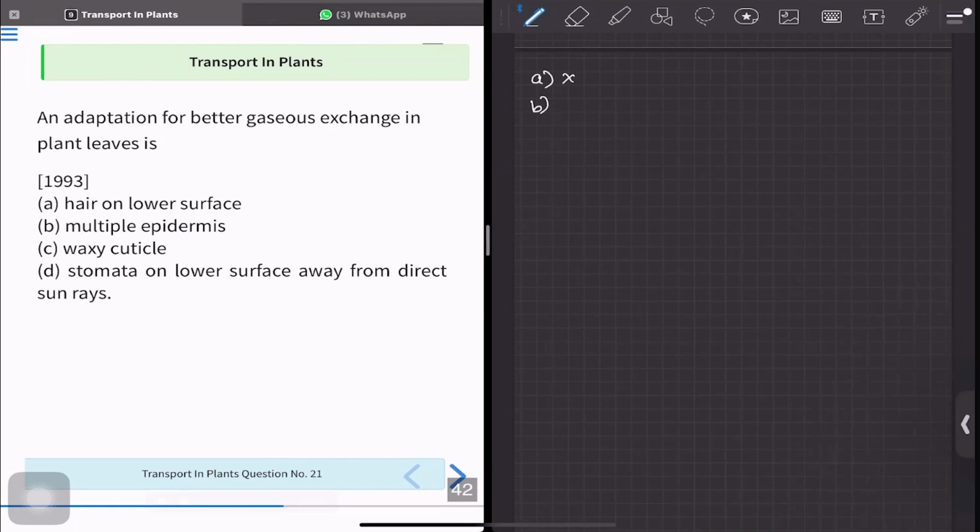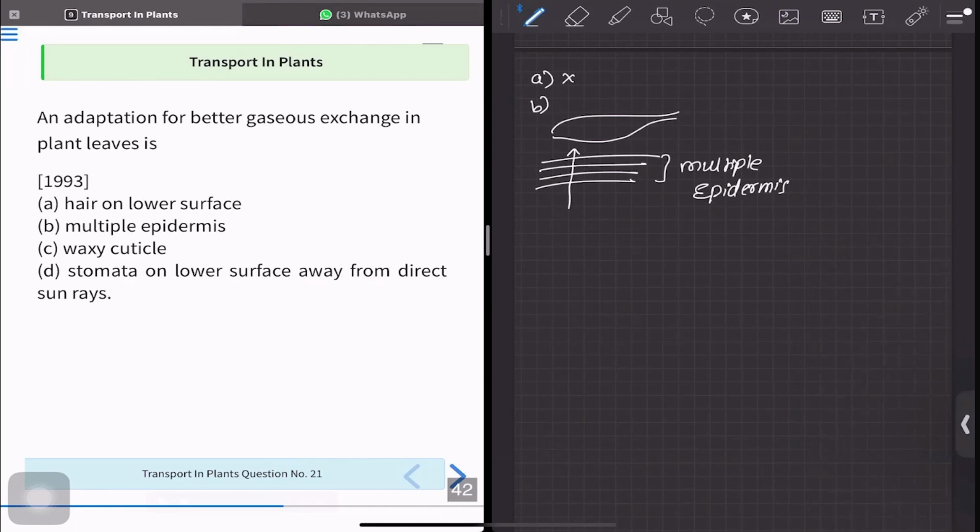Option B says multiple epidermis. Just imagine if this is a leaf, and on the leaf I have one layer, then two layers, then three layers, four. This is what they're telling by multiple epidermis. So if there is multiple epidermis, there obviously have to be more layers that are supposed to be crossed. And if there are more layers, more barrier, obviously it is not going to help but make transport difficult. So option B is also a wrong answer.